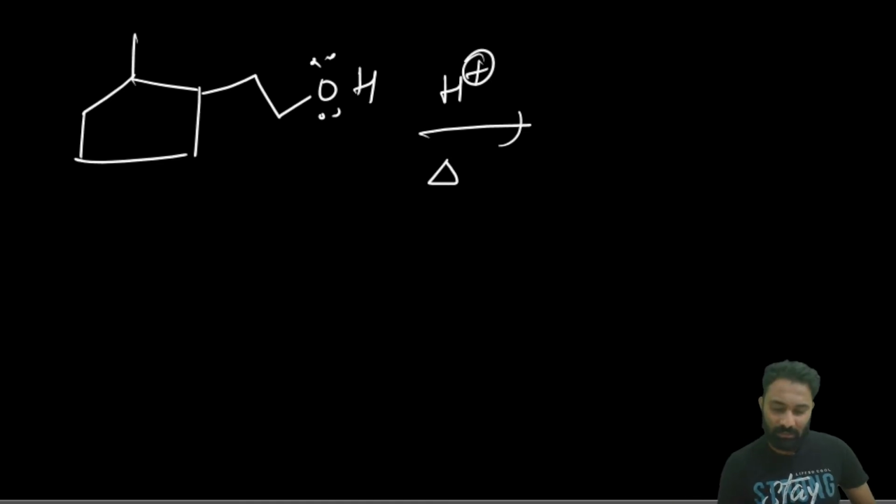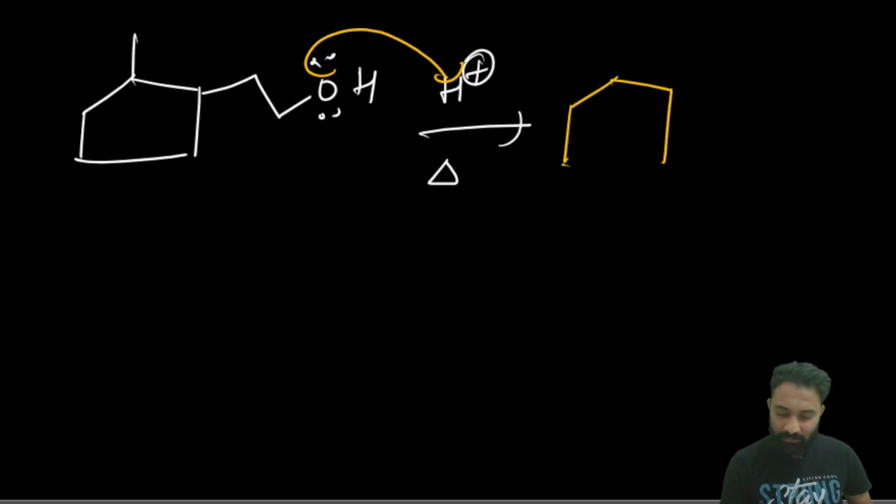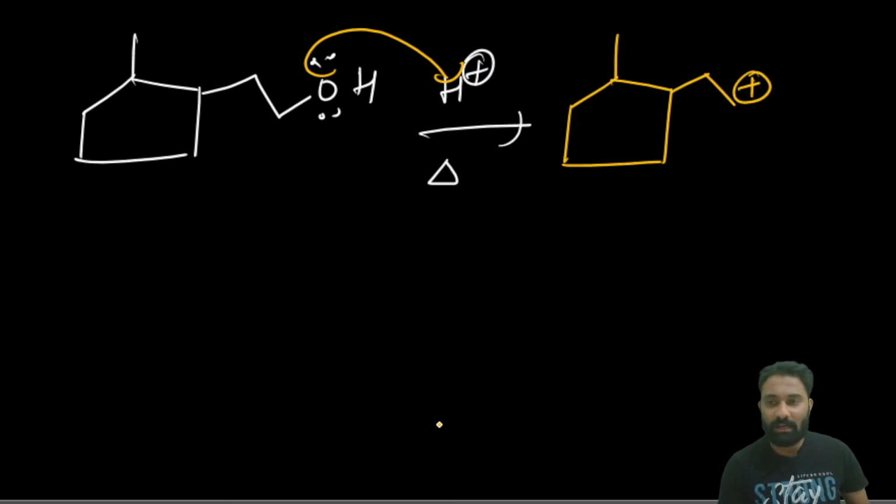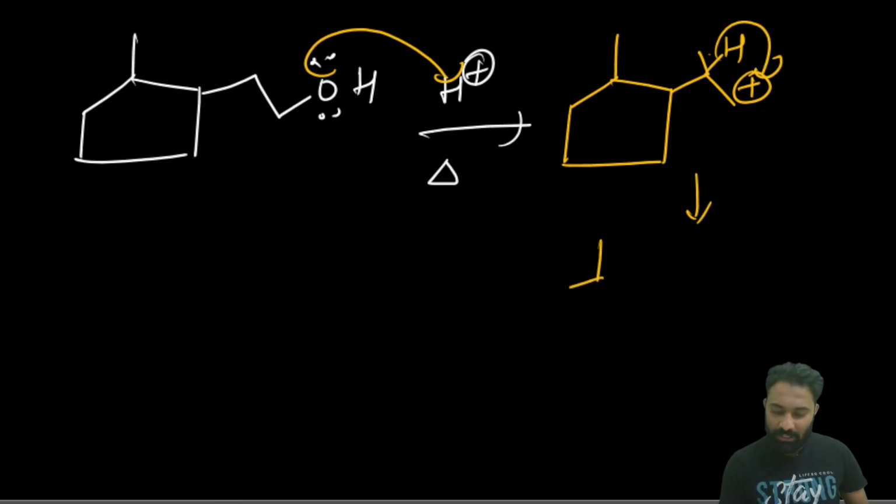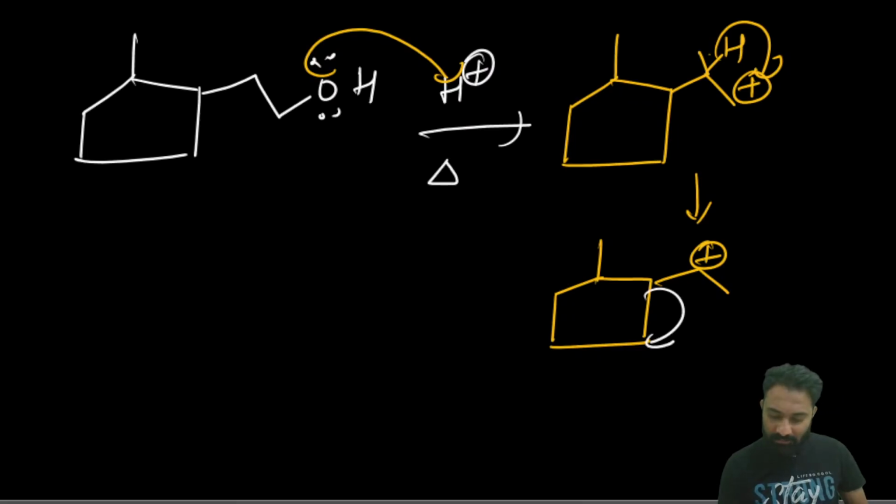Clear? Now, how will this lone pair of electrons be given to the H plus? When this lone pair of electrons has been given to the H plus, here it will get the positive charge. After that, what happens? A 1,2 hydride shift will happen.